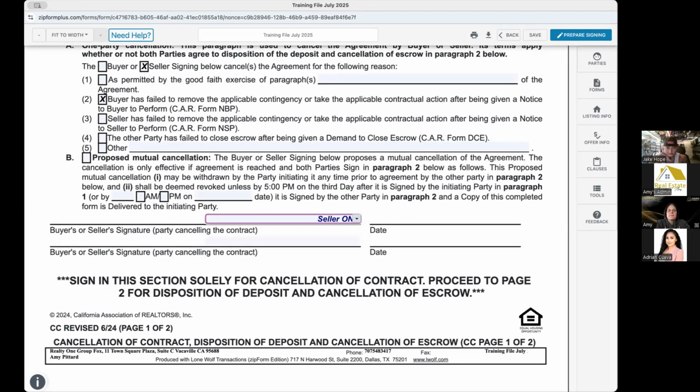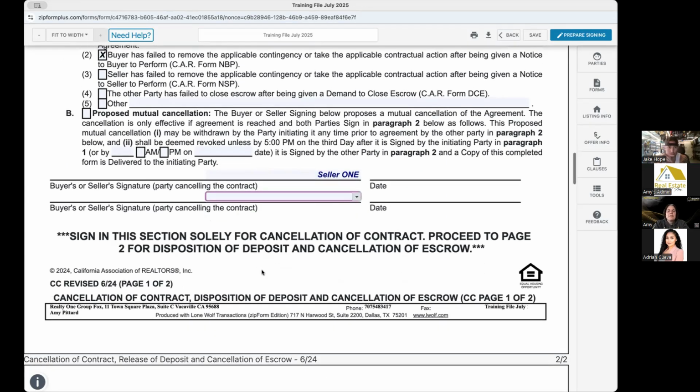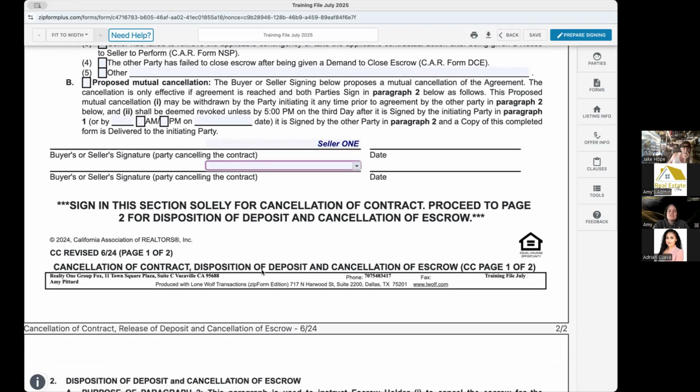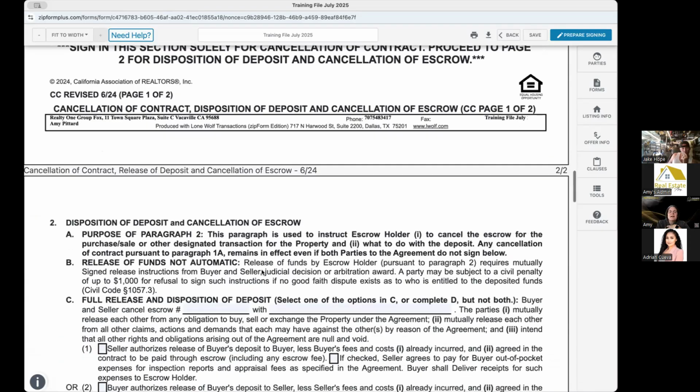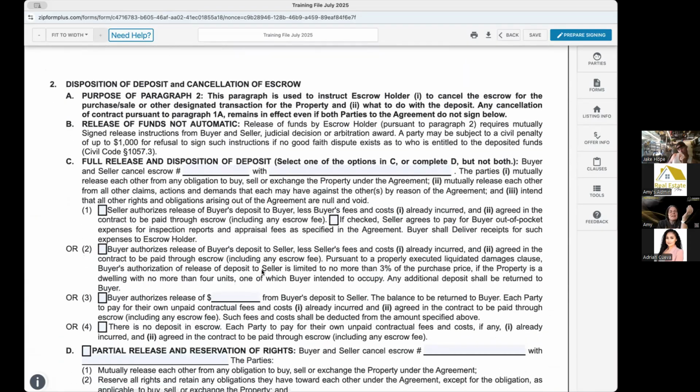Okay, right? Seller's going to sign. Now, Section 2. So once we sign this and send this first page over, the contract is canceled as far as we're concerned. The second section, though, is what happens to the deposit and is escrow actually canceled? And for escrow to actually cancel the transaction, they're going to need instructions from both parties. So they need everybody to agree that we can cancel the transaction.